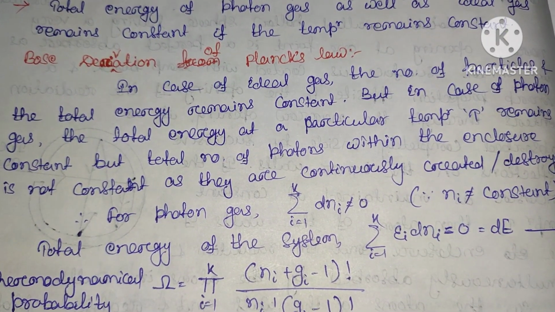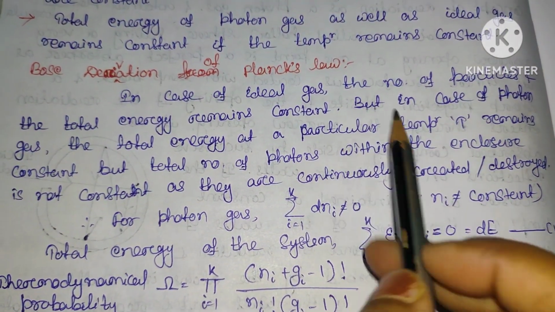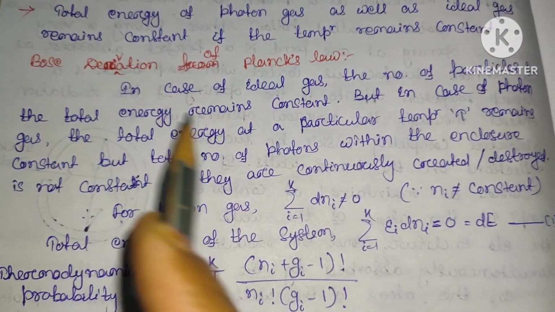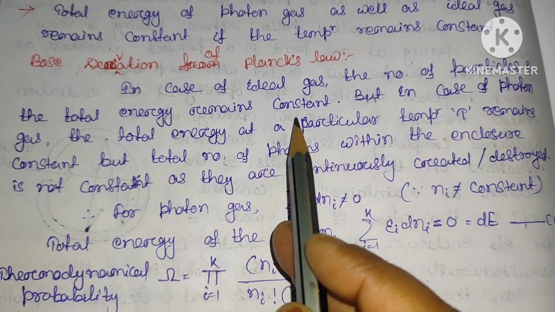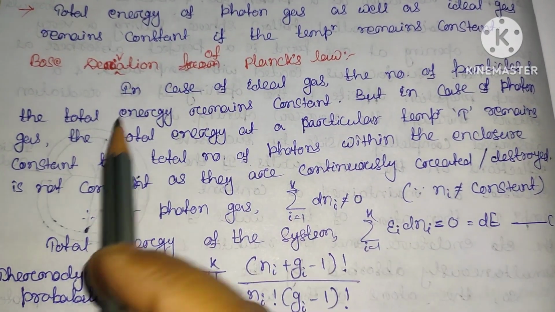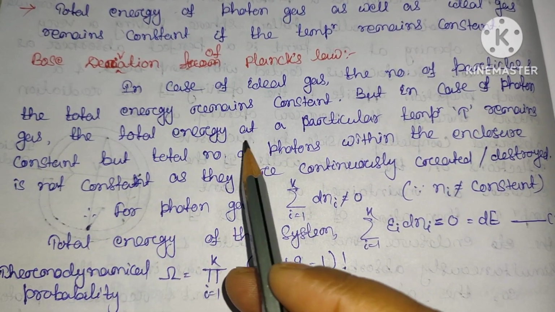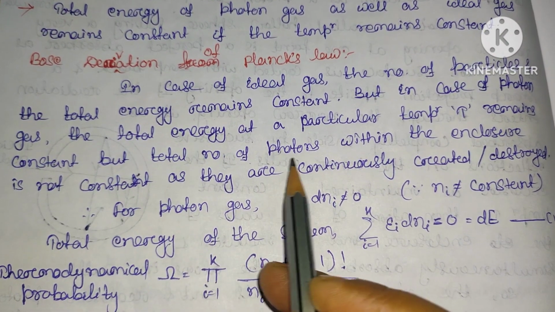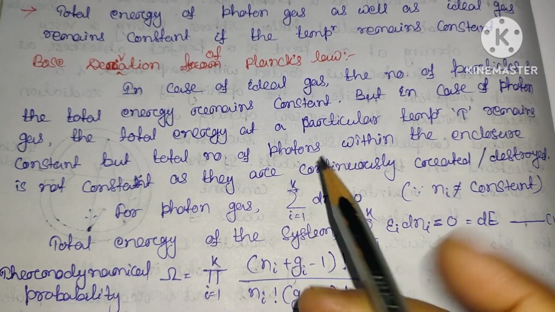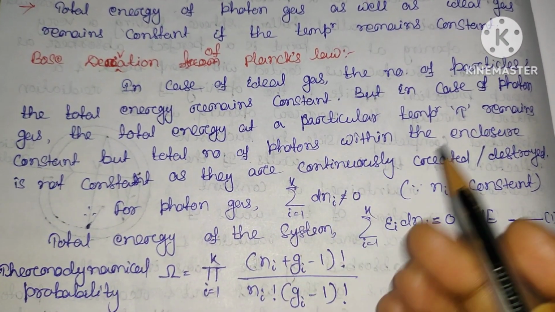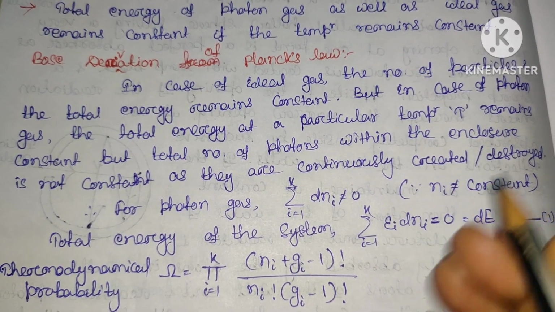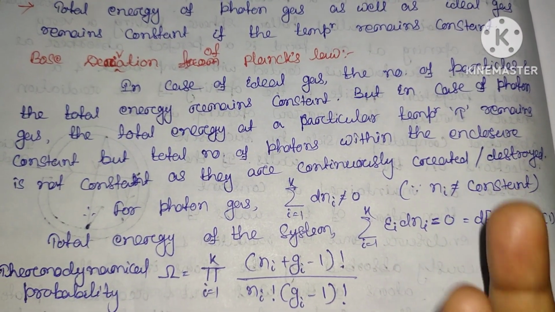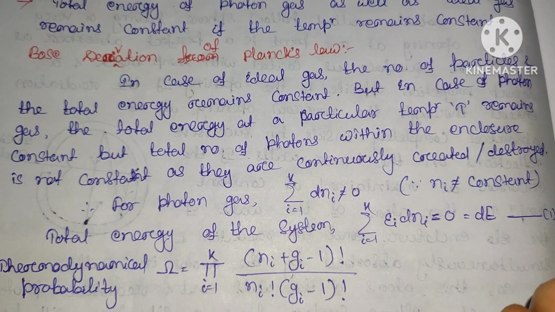We have already discussed that the blackbody radiation in equilibrium condition is called photon gas. In the case of an ideal gas, the number of particles and the total energy remain constant. But in the case of photon gas, only the total energy at a particular temperature remains constant. The total number of photons within this enclosure is not constant, as they are continuously created or destroyed.